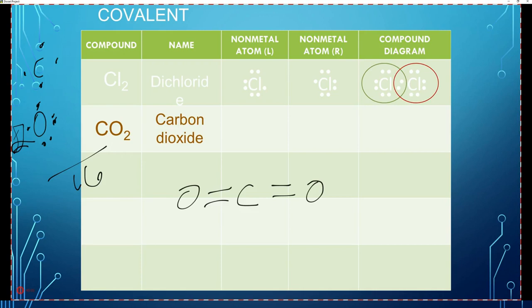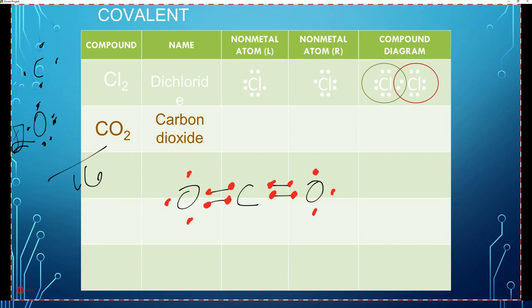What's going to have to happen is each of the oxygens is going to donate another electron to form a double bond, to form another bond with that carbon. And both oxygens have to do it for this to work. So let's see what happens here. Carbon has 4 valence electrons. If we have a double bond on both sides, all 4 of those electrons are used up in those bonds. Oxygen has 5, so 2 are going to be used up in the bonding, and then 3, 4, 5.